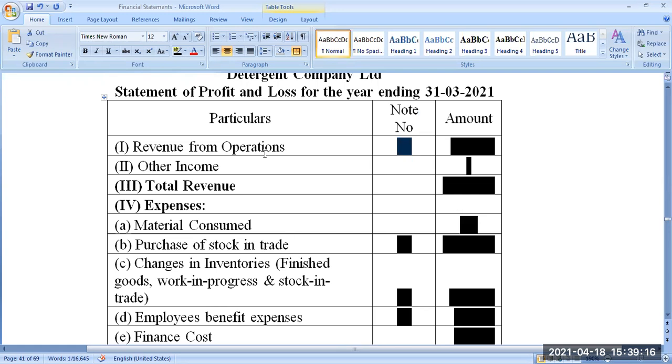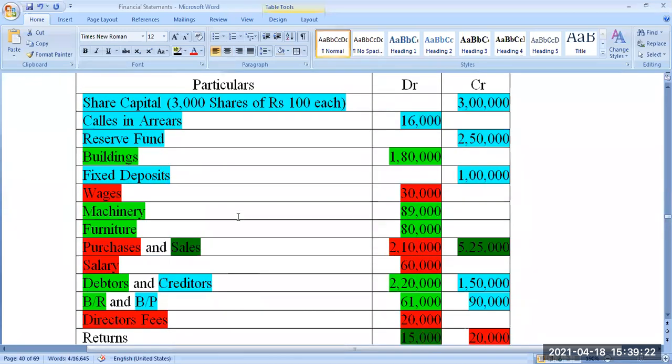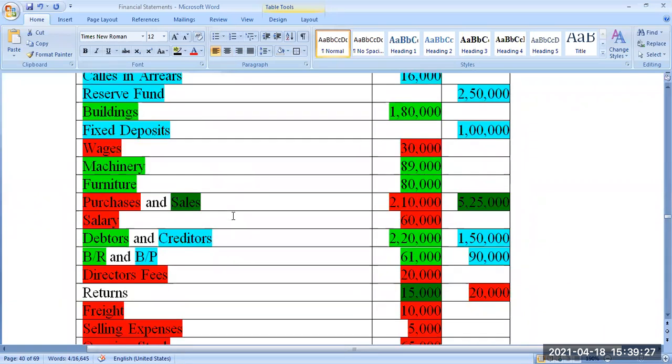Okay. Revenue from operation. How do you know revenue from operation in this company? What is the revenue from operation? Please tell me. How do you find out the revenue from operation? It's sales. Yeah, sales only is to be taken as revenue from operation. Sales is the base to calculate revenue from operation.